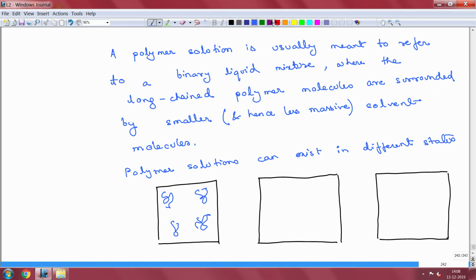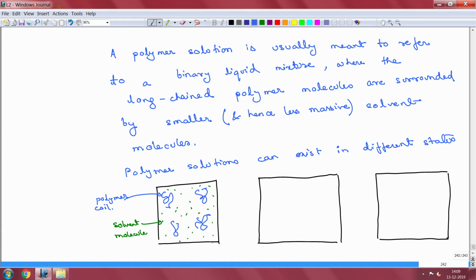Then interspersed here are the solvent molecules. I am drawing them as dots because they are smaller and hence less massive. This is a solvent molecule, and this is a polymer coil. Under normal conditions, the polymer has to exist in a coiled state because of Brownian motion. We have talked about that before.